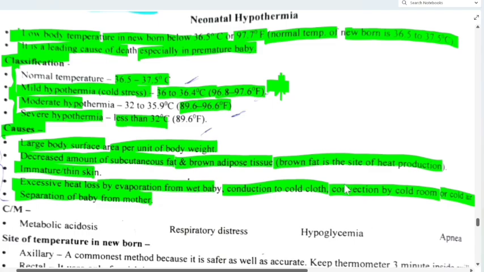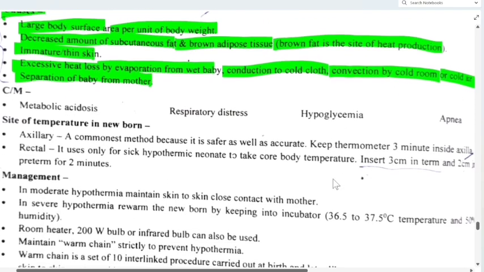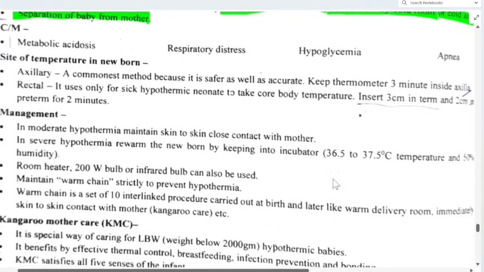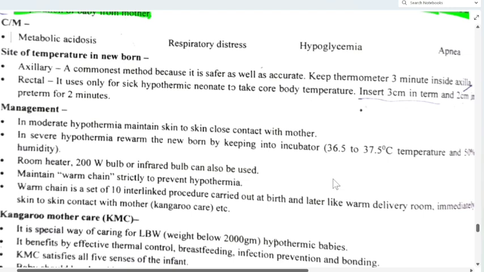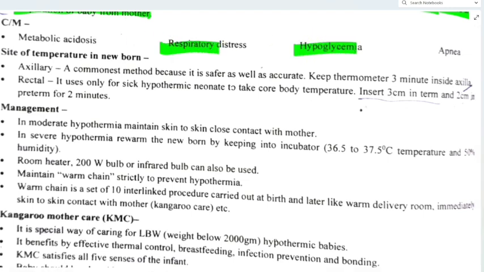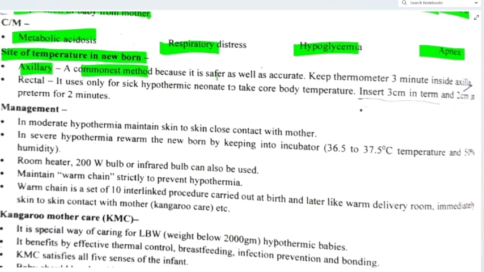Now coming to clinical manifestation, that is metabolic acidosis, respiratory distress, hypoglycemia and apnea. Then site of temperature in newborn. Axillary, it is the commonest method because it is safer as well as accurate. Keep thermometer 3 minutes inside the axilla.